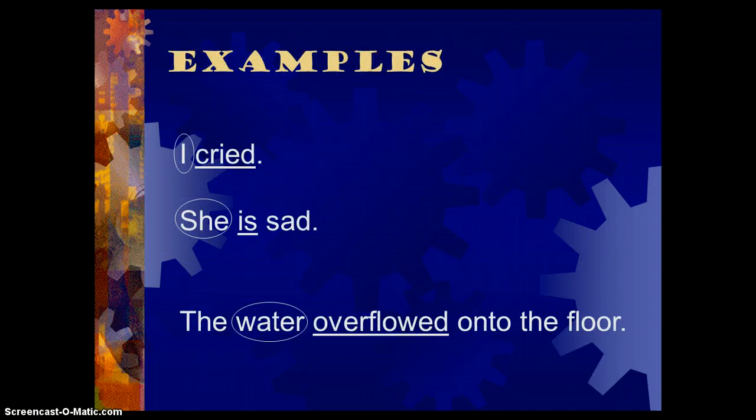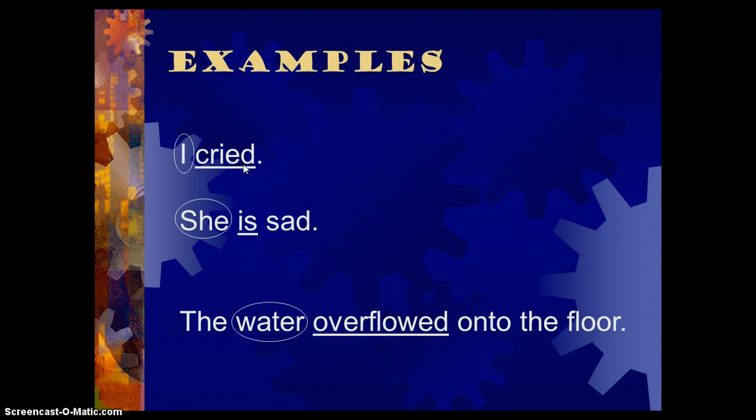So a lot of times people ask me, well, two words cannot be a sentence. But if we look at these examples here, I cried. So who are we talking about here? It's I. And what did I do? I cried. So even a 2-word sentence is acceptable as long as you have that subject and the verb, who you're talking about, and then whatever's going on. Okay? So in this case, I is the subject, that's who we're talking about, and then cried, that's the action, that's the verb, that is what is being done.